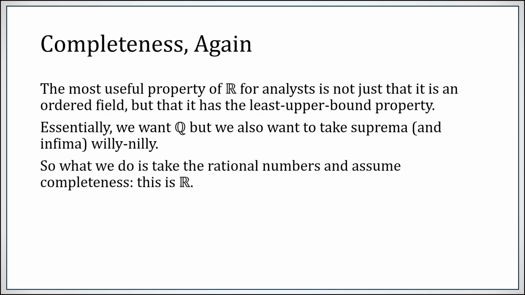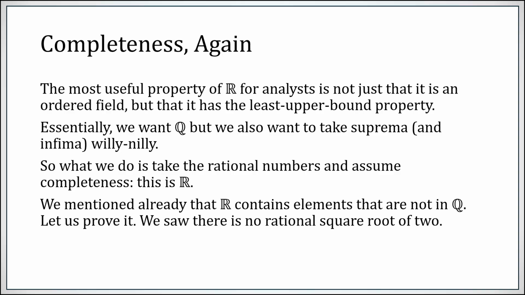So we take the rational numbers and we add this least upper bound property, aka completeness, onto it, and that's what the real numbers are. Has the rationals, has the ordering, has the field properties, but then we also put on this least upper bound property. So we've already mentioned that the real numbers contain elements that are not rational, but we haven't actually proved it, so let's do that now.